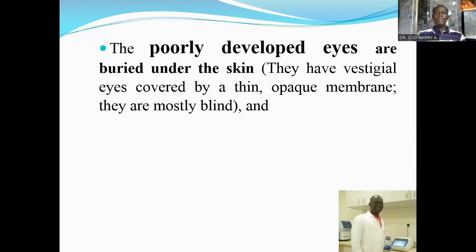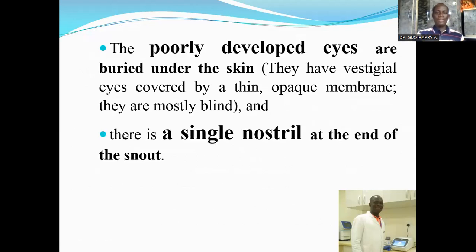These organisms are known to have poorly developed eyes, usually found buried under their skin. That's to say that they have vestigial eyes covered by a thin opaque membrane. The hagfishes are mostly blind.